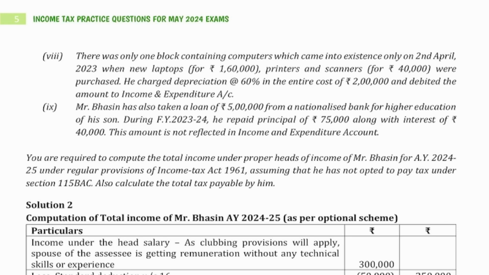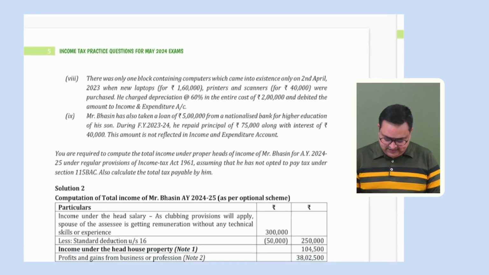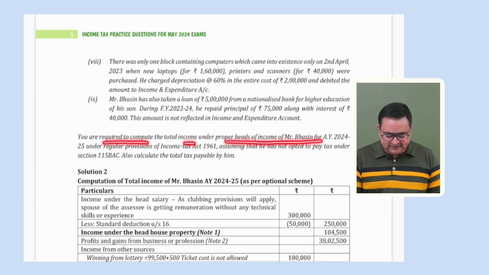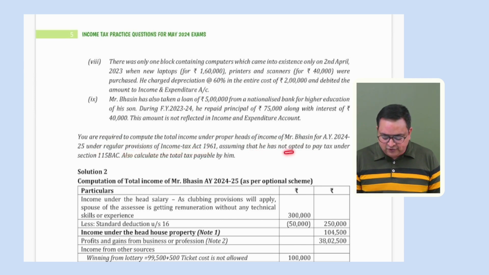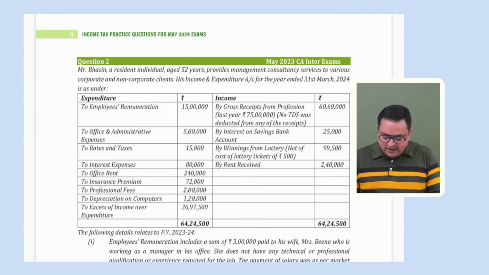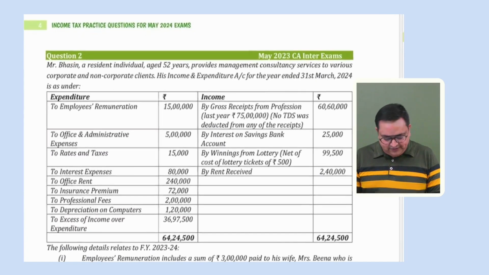So what is the question demanding from us? The question is saying that you are required to compute the total income under proper heads of income for Mr. Bhasin for assessment year 24-25 under the regular provision of Income Tax Act, assuming that he has not opted to pay tax under section 115BAC. Also compute the total tax payable by him. So we have to compute the total income and the tax payable by him as per the optional tax regime, because the assessee is not opting for 115BAC. So all these deductions of chapter 6A and all, we can give that because the assessee is opting for normal, that is optional tax regime, not default.